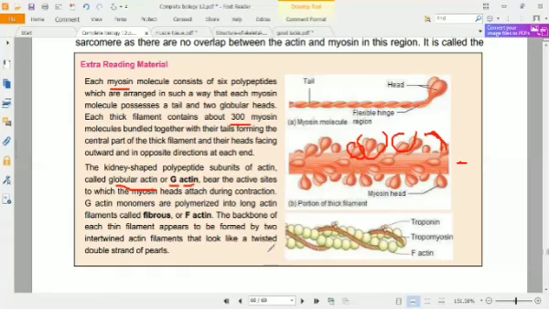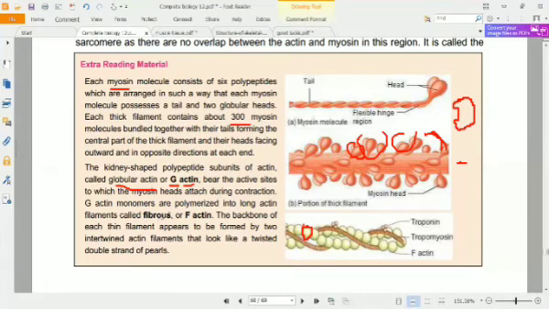G-actin monomers, like this is one monomer. This is almost kidney-like. It's round from here, but it has some structure like this from this side, because here it has the connection with the myosin filament.